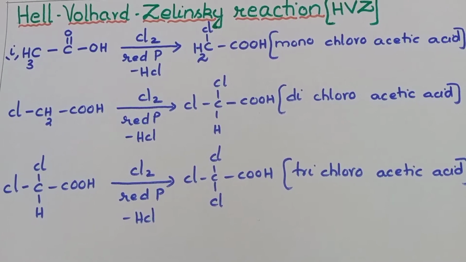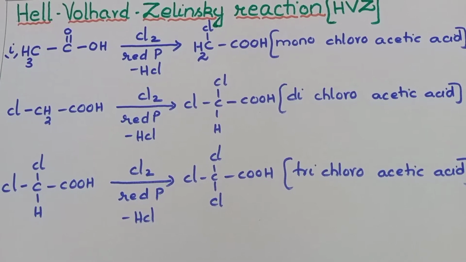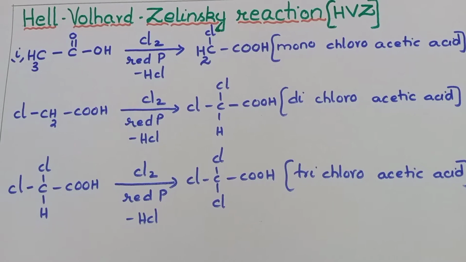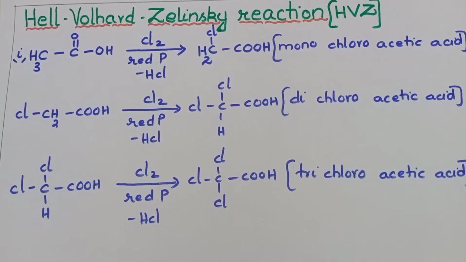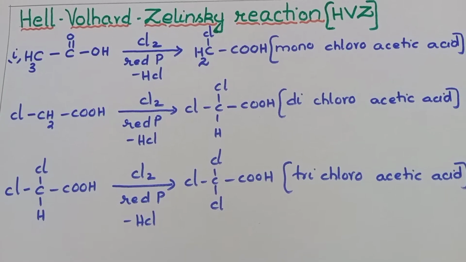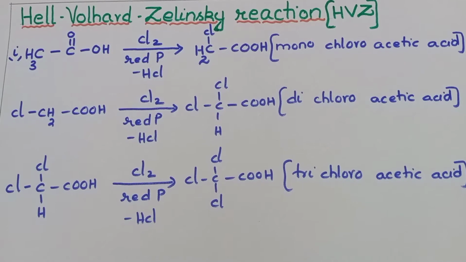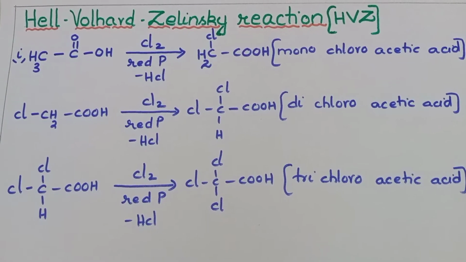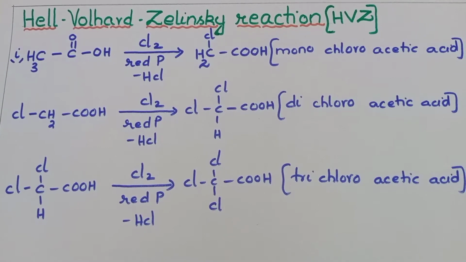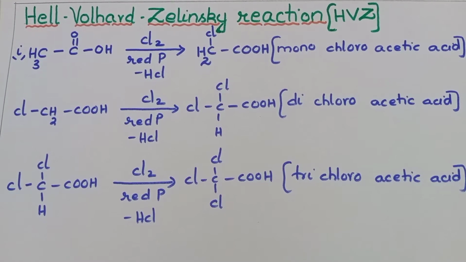In this video, I am going to teach you an important name reaction of carboxylic acids. Its name is the Hell-Volhard-Zelinsky reaction, shortly titled the HVZ reaction. So what does this reaction tell us?